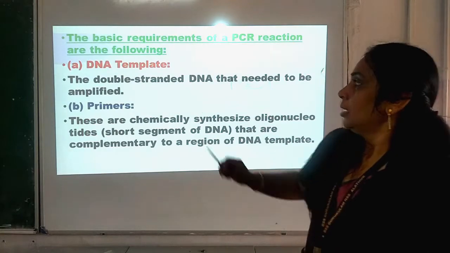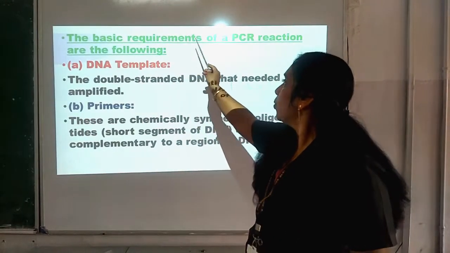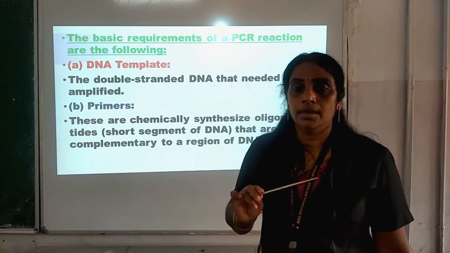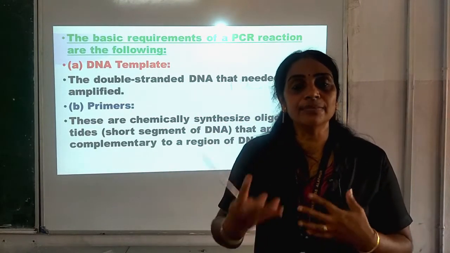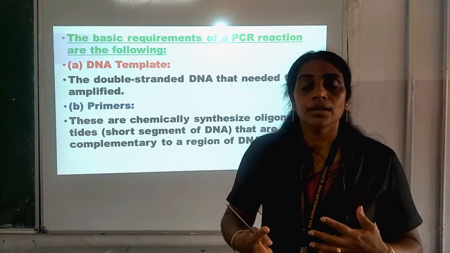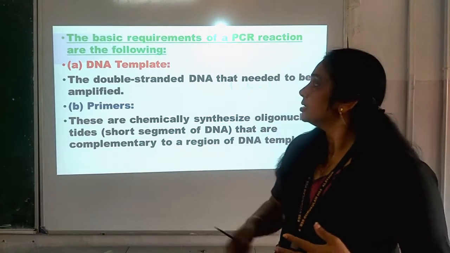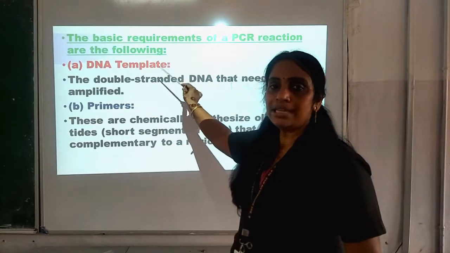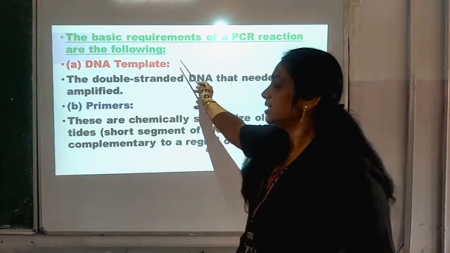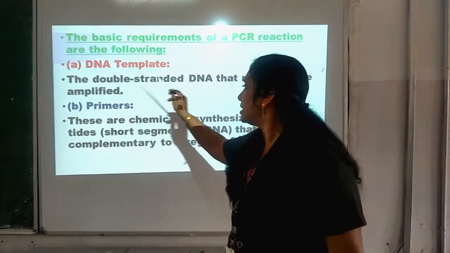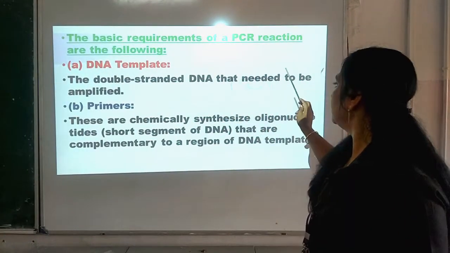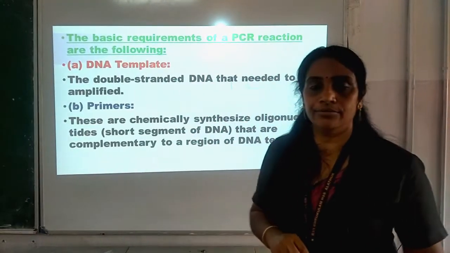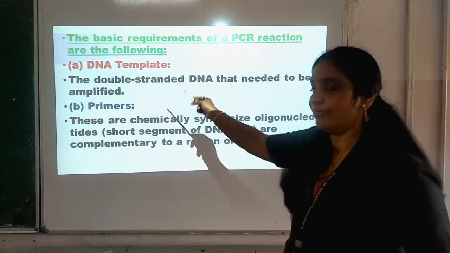And you can see the basic requirements of a PCR reaction are as follows. For amplification, or multiplication, of DNA through the process of PCR, basic requirements are there. Number 1, a DNA template is needed. And what is a DNA template? It is the double stranded DNA that needs to be amplified.